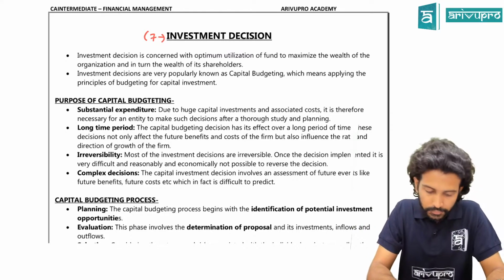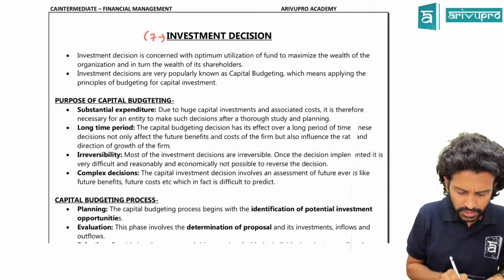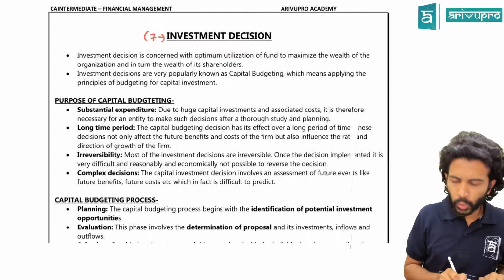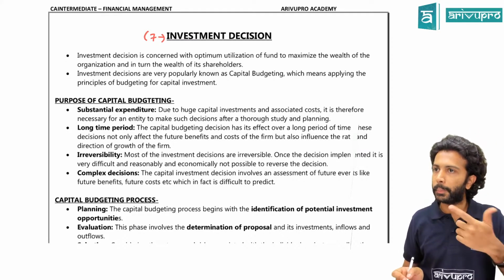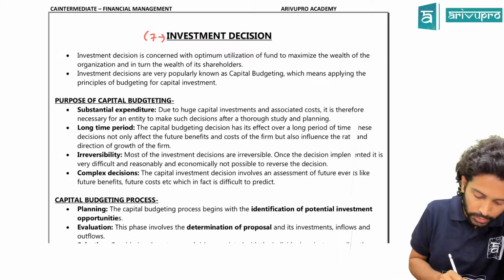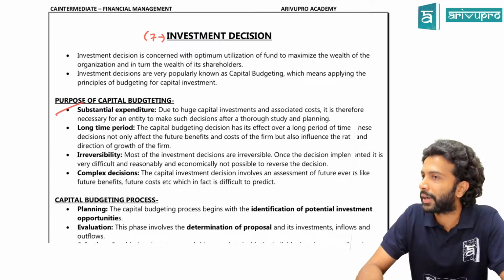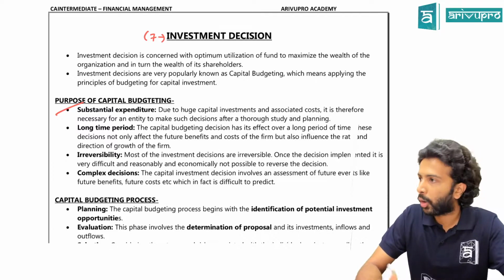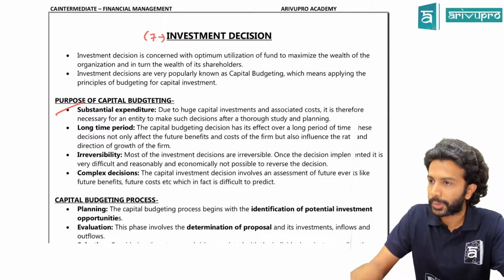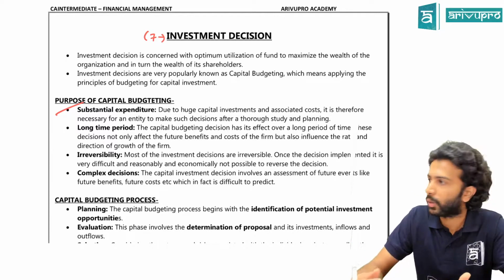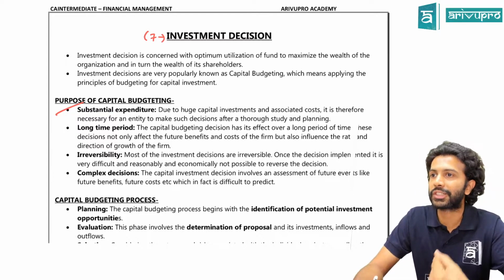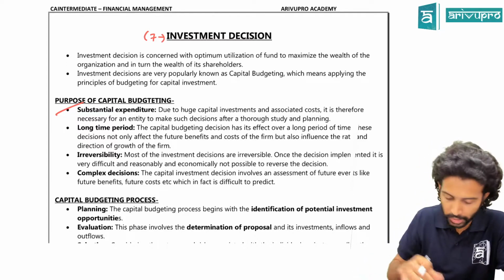All right, first a few components of theory. Why should we first of all do capital budgeting? The purpose or the importance of capital budgeting. First one is substantial expenditure. The amount of outlay it involves, the amount of expenditure you invest, is huge in value. So you have to take these decisions a little carefully, because of the amount involved.